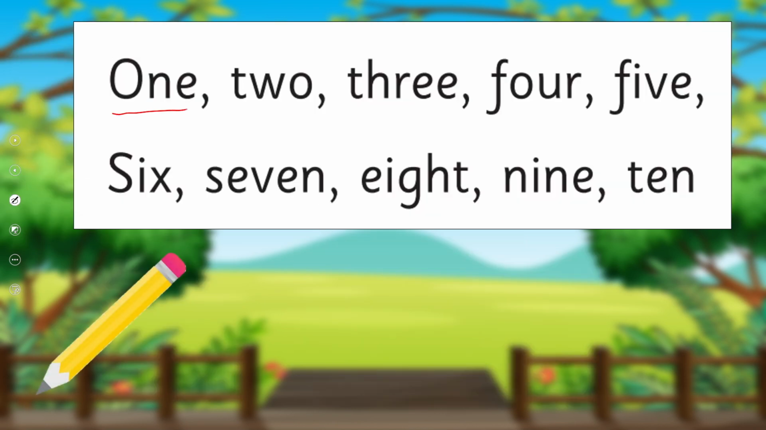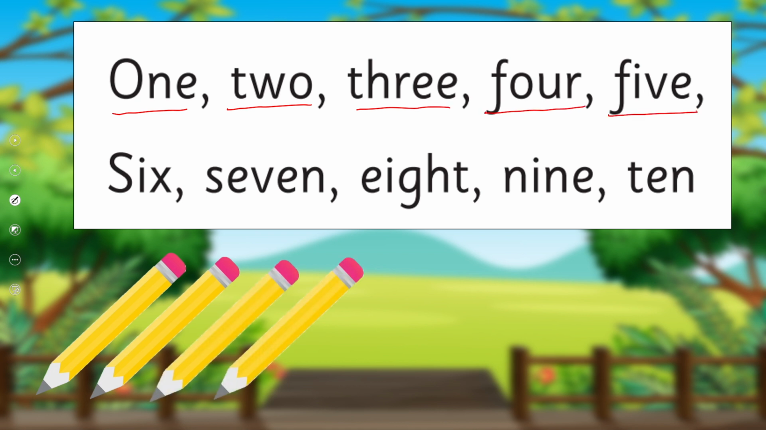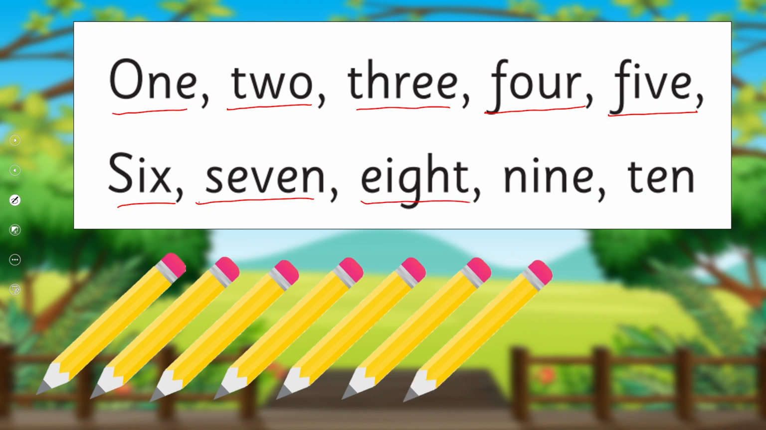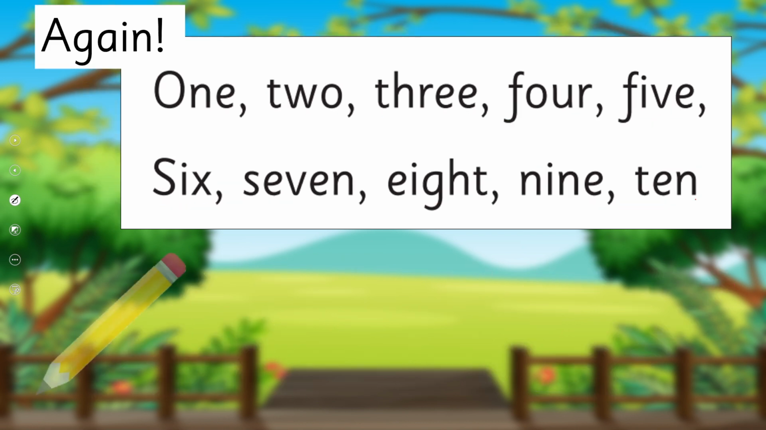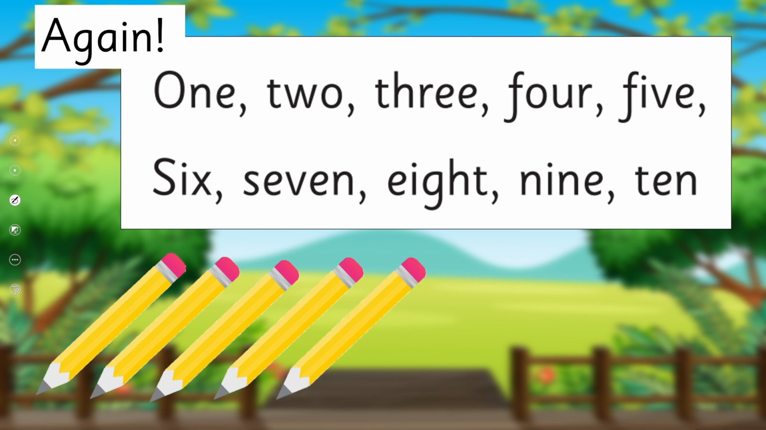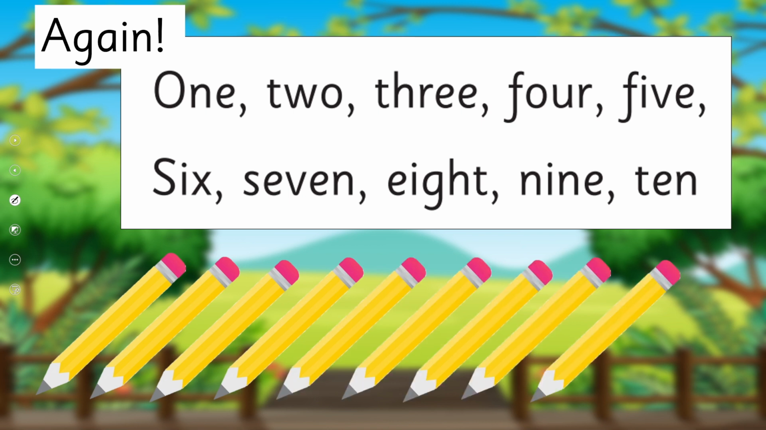1, 2, 3, 4, 5, 6, 7, 8, 9, 10. Again. 1, 2, 3, 4, 5, 6, 7, 8, 9, 10. Right? This is how we count it and this is how we write it.